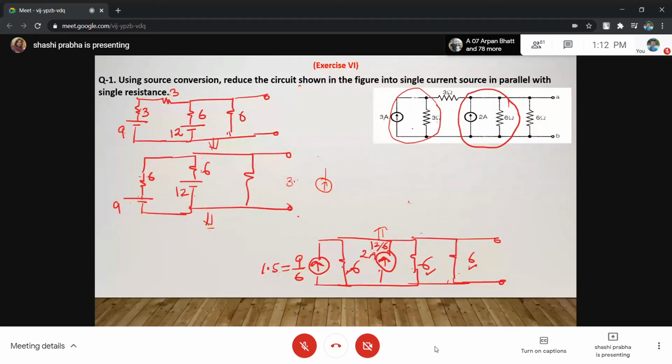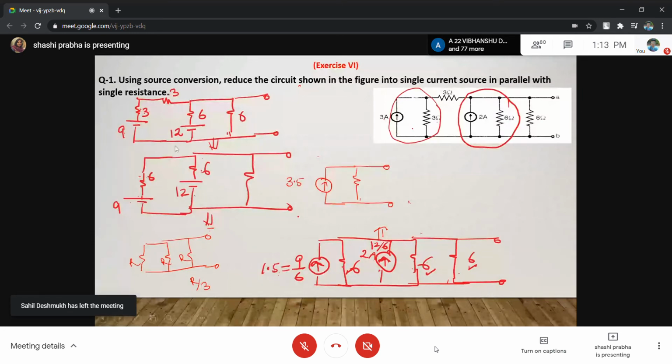What about the resistance? 6, 6 and 6. And this can be taken as 6, 6 and 6 in parallel. How much is the resistance? 3 similar resistances, R and R are connected in parallel. What is the effective resistance? R by 3. 4 resistances in parallel, what is the effective resistance? R by 4. So 6, 6, 6 and 6.